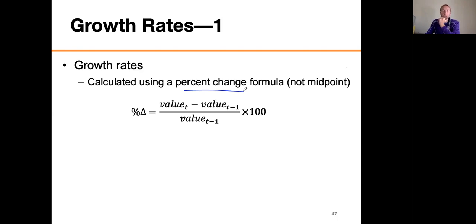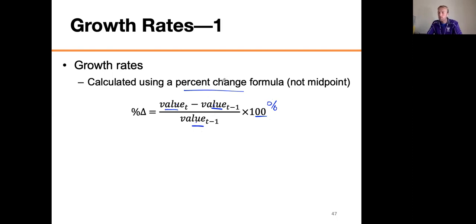when we calculate growth rates for GDP. Remember, what I'm really more interested in with real GDP is the growth rate. So I take my new value minus my old value, divided by my old value, and then times 100 to turn it into a percent. The 100 makes it a percent. So I do new minus old over old. That is the percent change formula you learned in math class, okay?